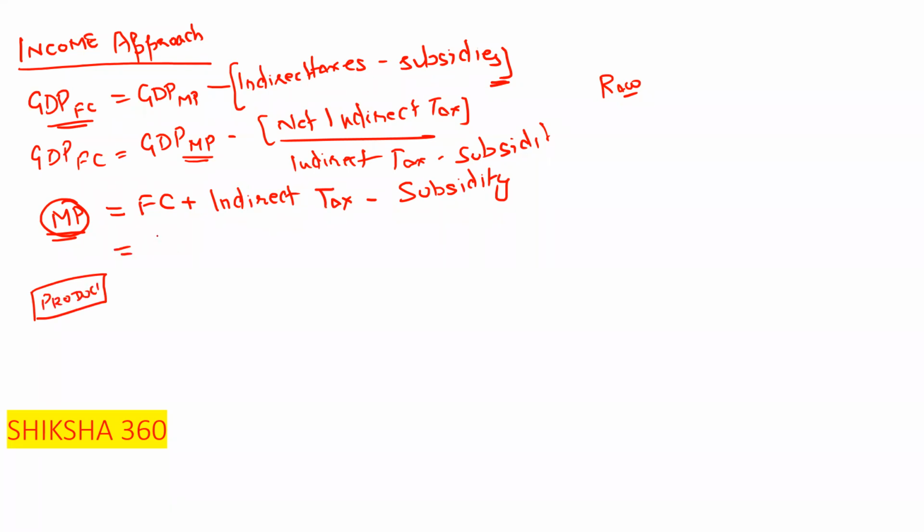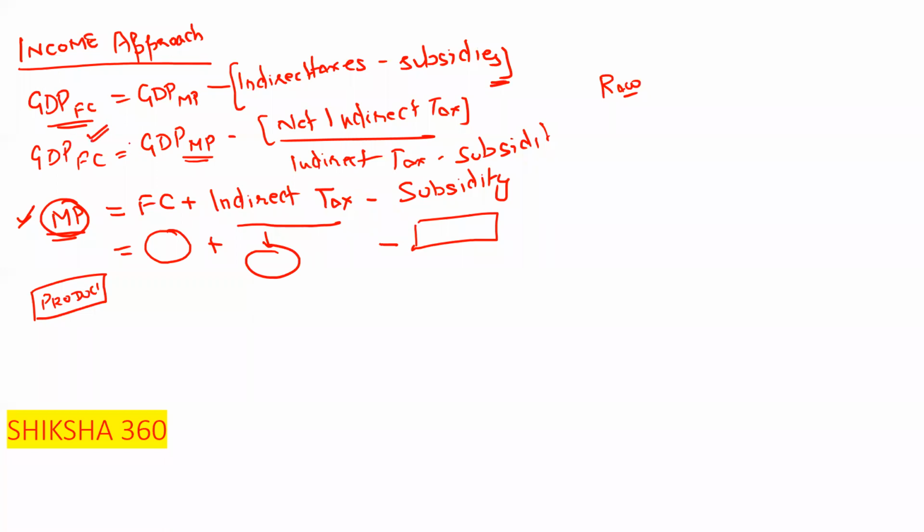So factor cost, what is the raw material cost basically for manufacturing that product, plus the indirect tax on that which we have to pay, minus subsidy. If there is any government subsidy on that, or any other subsidy, we have to subtract it. The net price which we are left with is the market price.